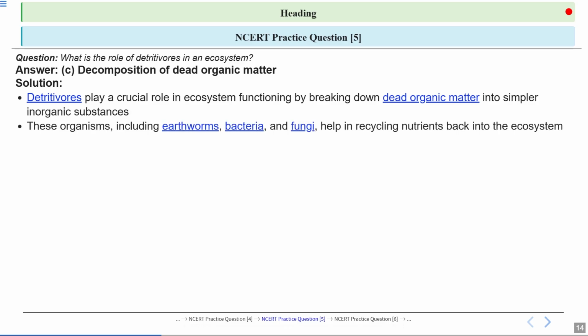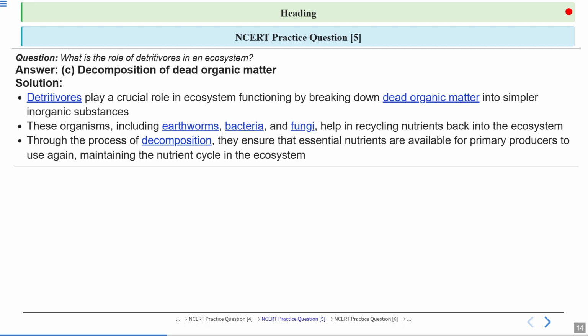Detritivores are a diverse group that includes everything from large earthworms to microscopic bacteria and fungi. They all work together to break down dead material and recycle the valuable nutrients that are locked inside it. This ensures that essential elements such as carbon, nitrogen, and phosphorus are not permanently trapped in dead organisms.